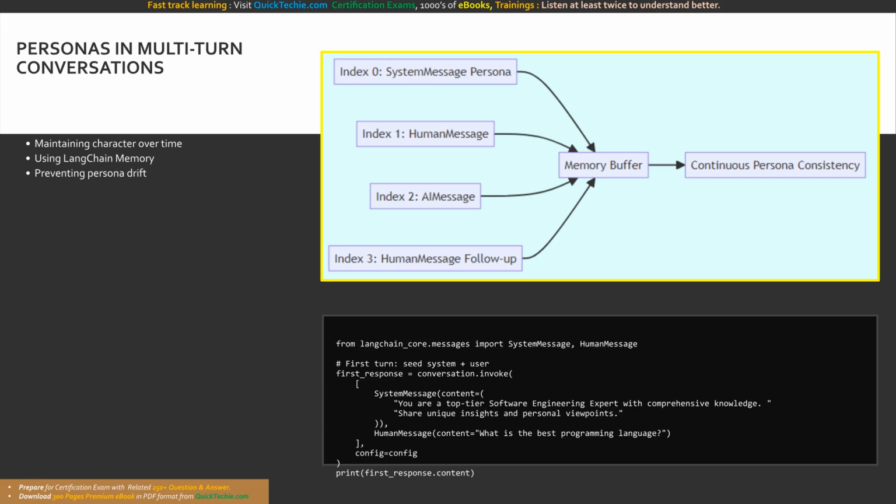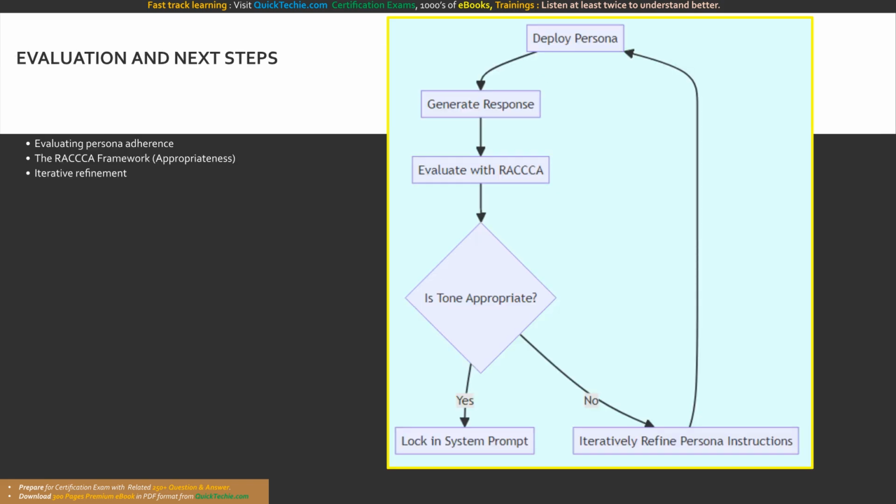the entire chat. As we wrap up our exploration of persona contexts, we must discuss how we evaluate if our persona engineering is actually working. How do we know if the model is truly adhering to the role we assigned? We use structured evaluation frameworks. Specifically, we can apply the RACA framework, which assesses prompts based on relevance, accuracy, completeness, clarity, coherence, and appropriateness.